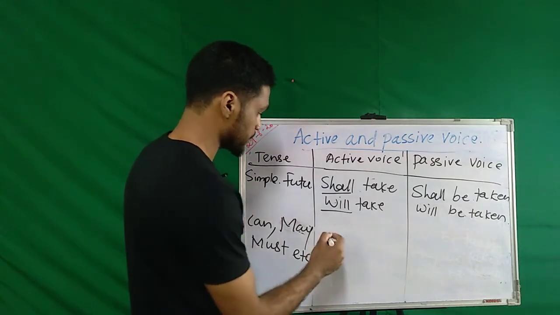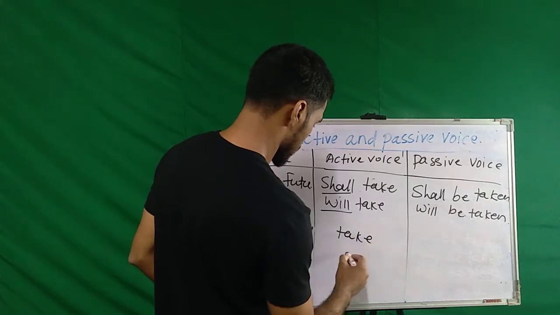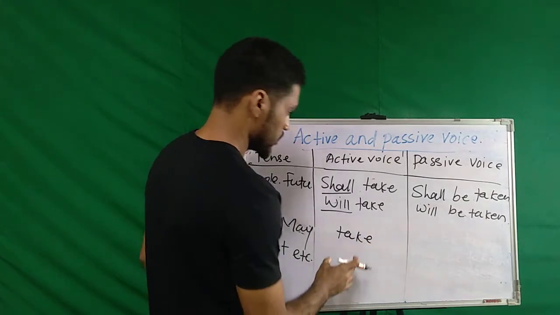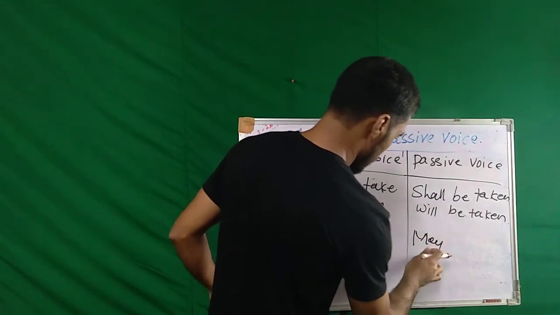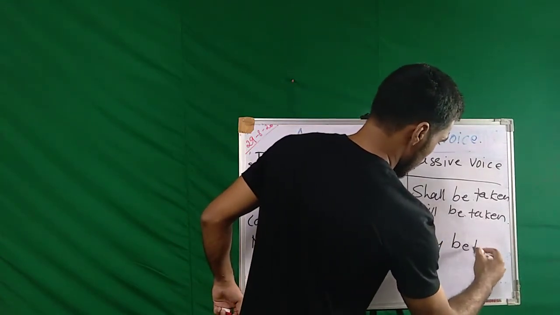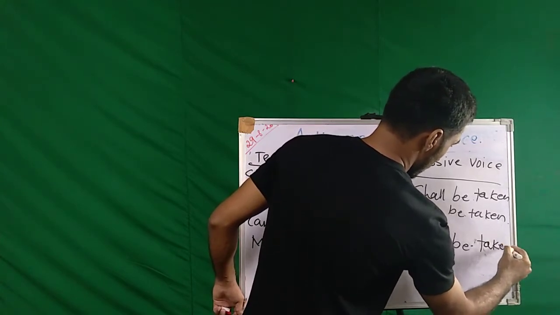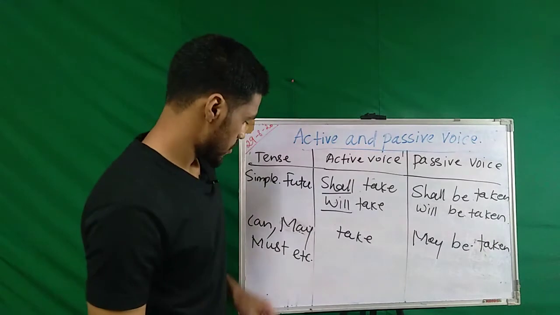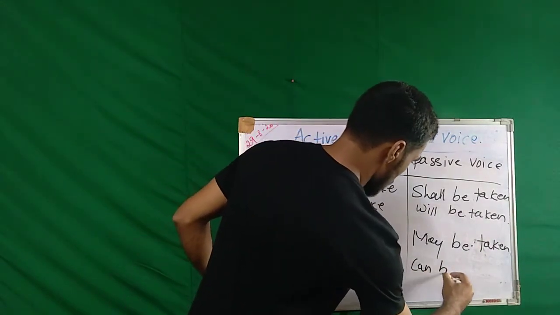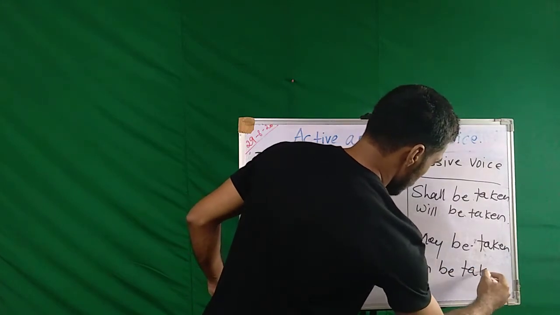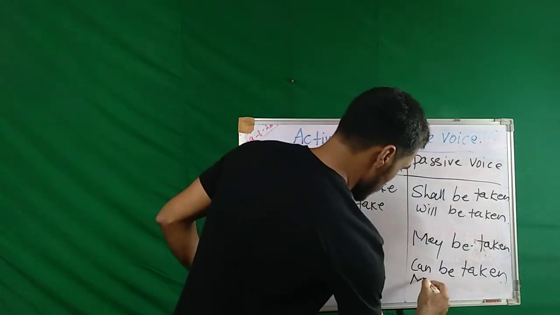So with take, it can be may be taken, or can be taken, or must be taken.